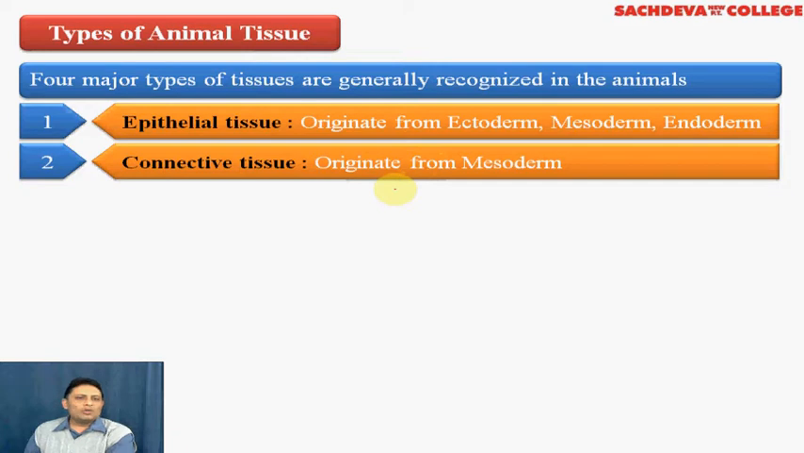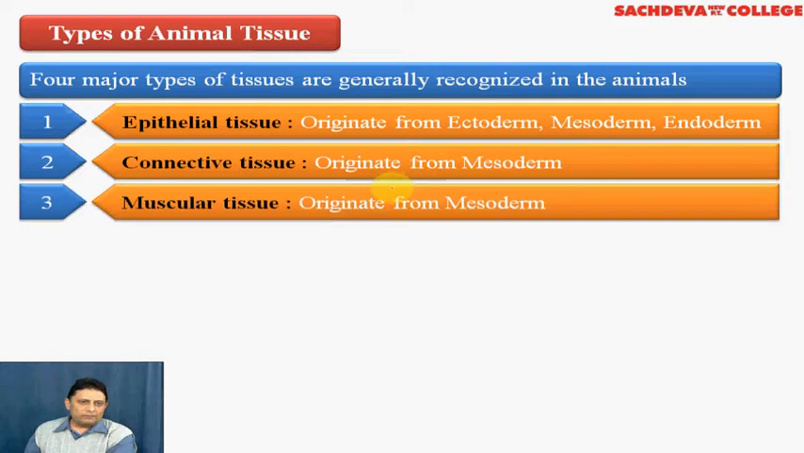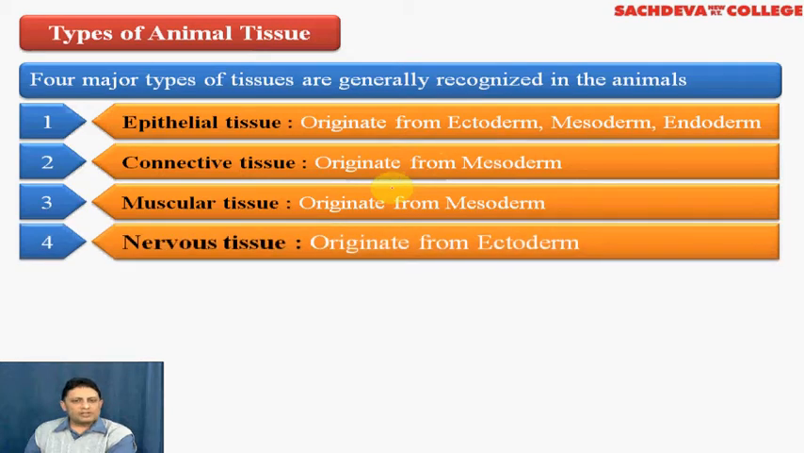It is the most widespread tissue in our body. Third is the muscular tissue, which also originates only from a single layer, mesoderm. And the fourth is the nervous tissue, which originates from the first layer, which is the ectoderm. So we'll take these tissues one by one.